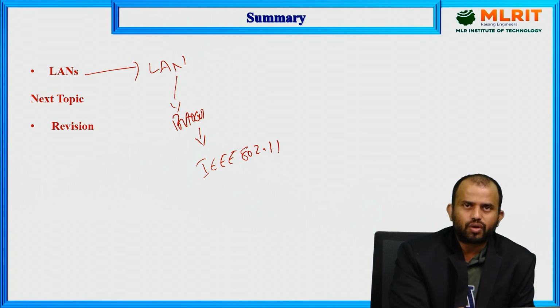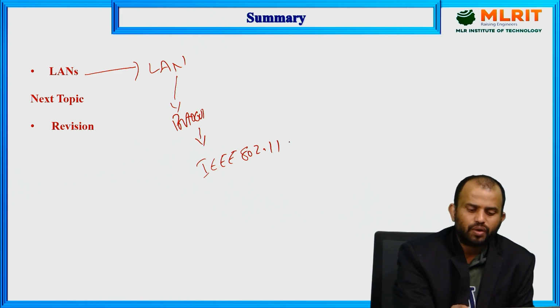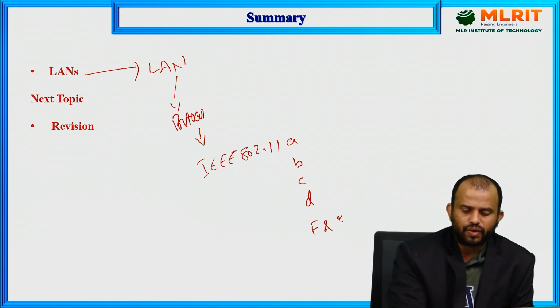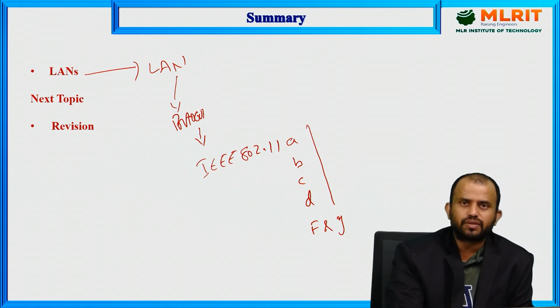Based upon the bandwidth range and the Wi-Fi communication range, we again segregate it into A, B, C, D, F and G. Based upon the frequency bandwidth range, we segregate the frequency bands and use the 802.11 A, B, C, D, F and G protocols. That is the importance of the LAN network.